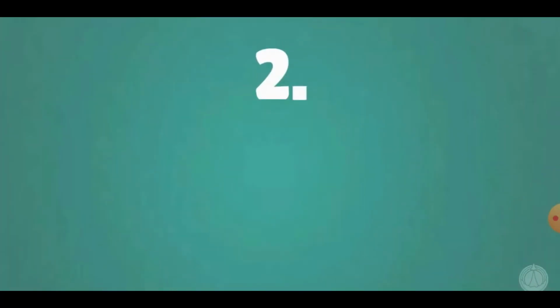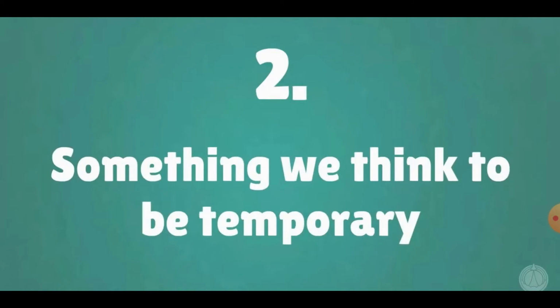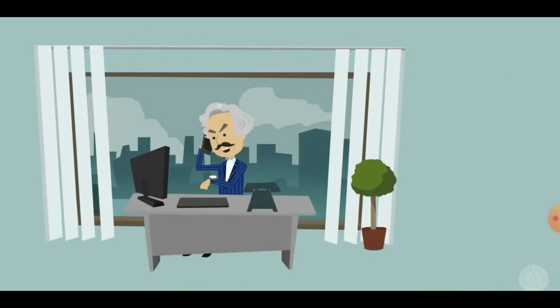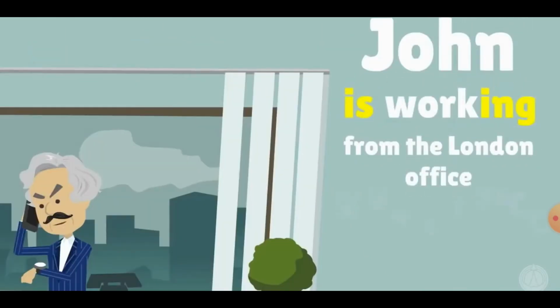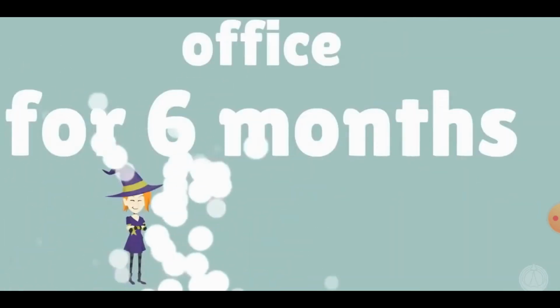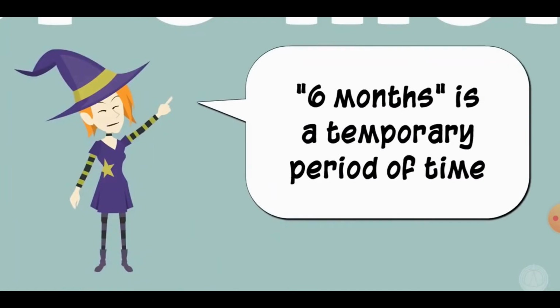2. Something we think to be temporary. John is working from the London office for 6 months. 6 months is a temporary period of time.